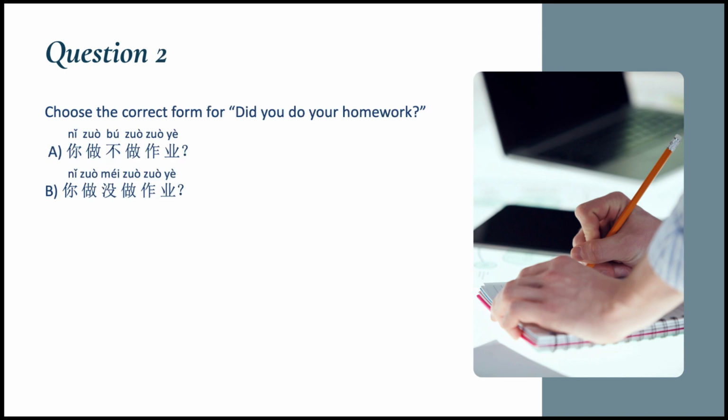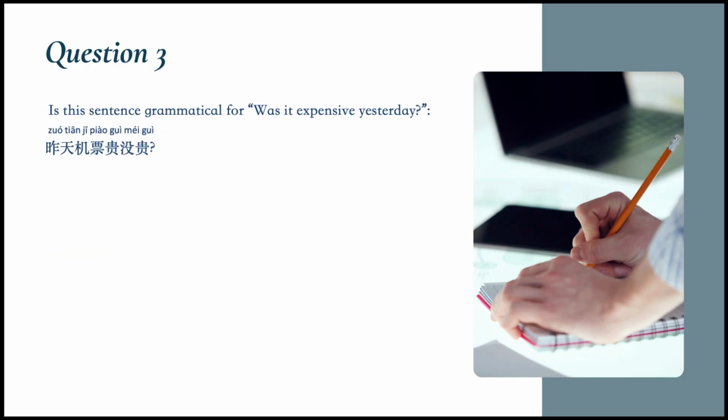Question number 2. Choose the correct form for did you do your homework? A. 你做不做作业？B. 你做没做作业？The answer is B. When we want to use a verb to describe something that happened in the past or something that has been completed, we use 没.